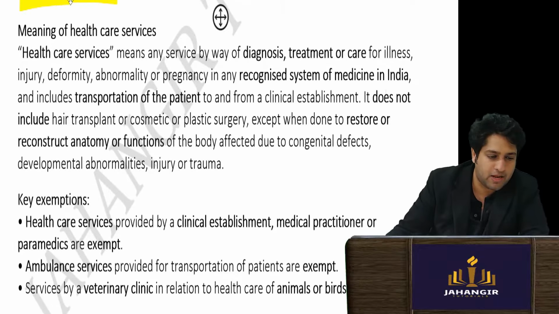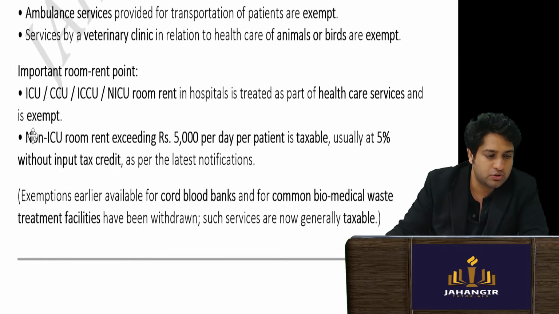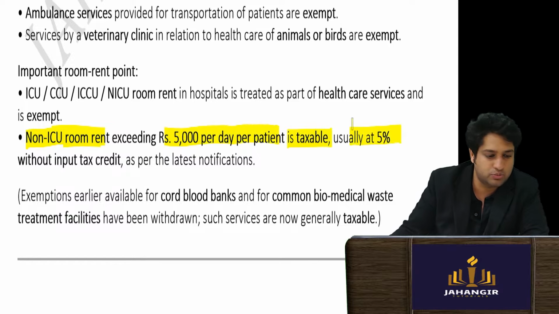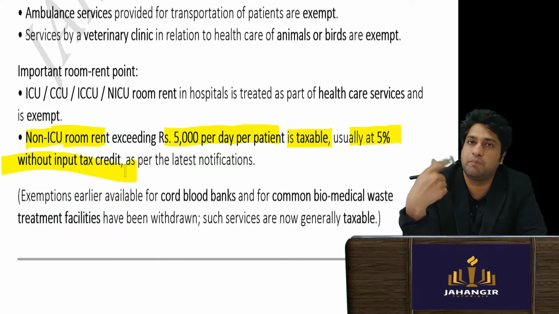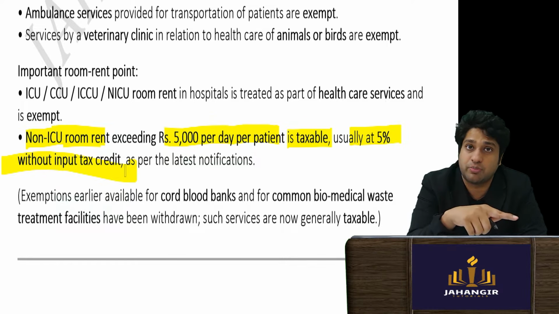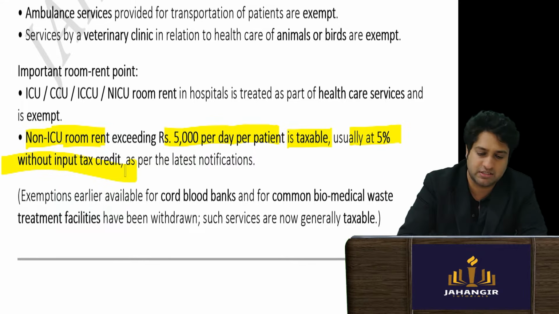Healthcare, ICU, hospital, ambulance, wherever a threshold is there, I'll tell you. Non-ICU rooms exceeding 5,000 per day are taxable, usually 5% with ITC. So for non-ICU rooms, maybe in a general ward, if the per day room rent exceeds 5,000 rupees, then GST is applicable on the room rent. If it is less than 5,000 rupees, it is exempt.